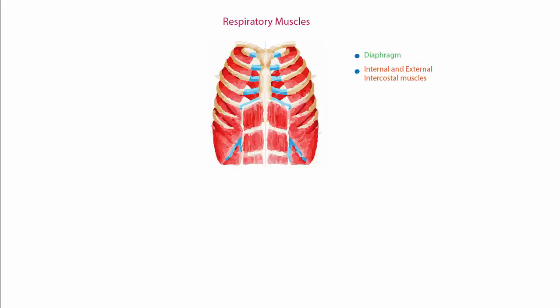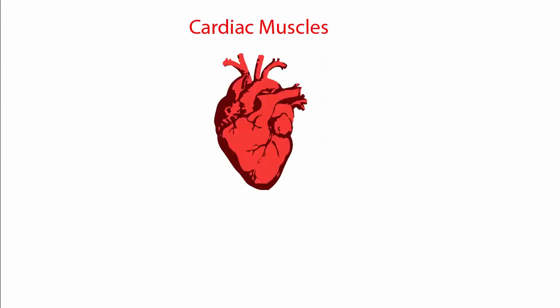Weakness of the respiratory muscles leads to an ineffective cough, frequent respiratory infections, and decreasing respiratory reserve. The other important muscles that help us are our cardiac muscles, and they allow our heart to contract. Cardiomyopathy is very common with DMD. Cardiomyopathy develops as the cardiomyocytes die.